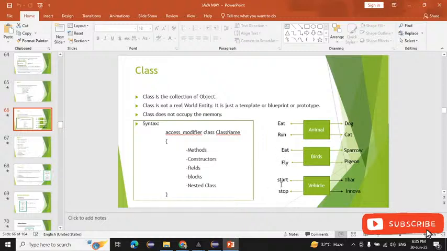You can make your own example also. If you want to create another example, you can create that also. But you have to send the three programs on the group. That is animal, bird, vehicle, or you can take another also.